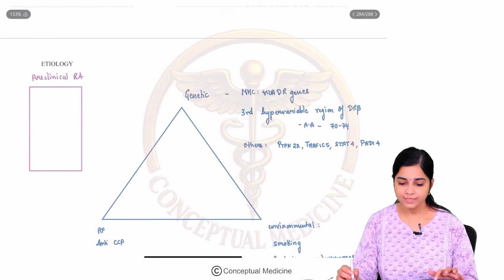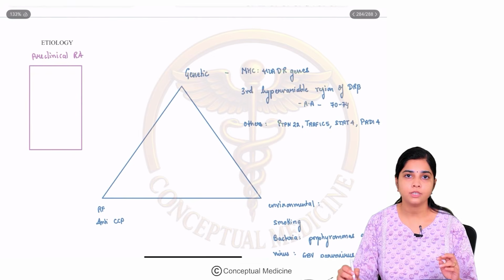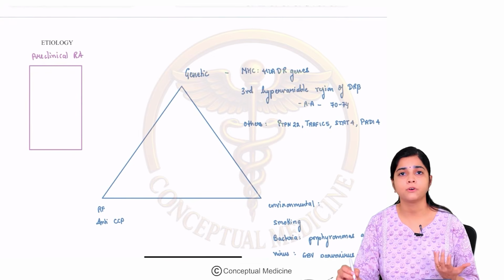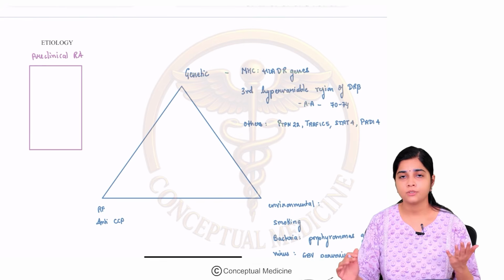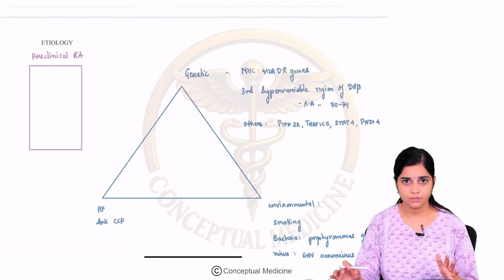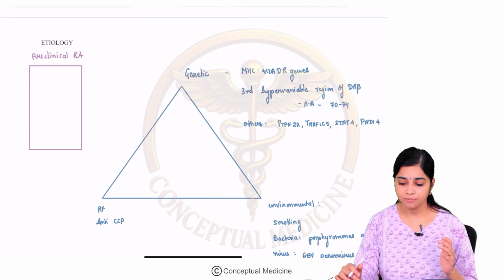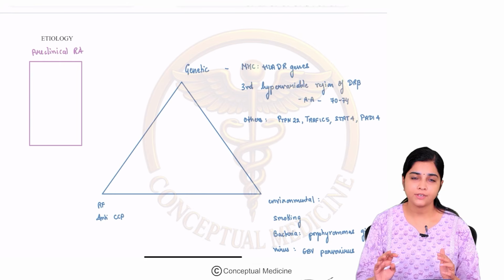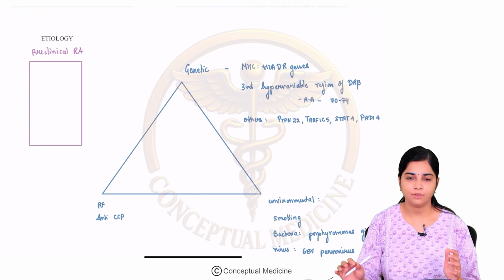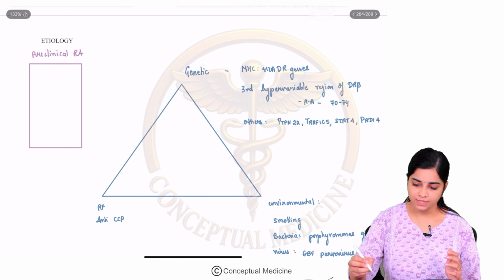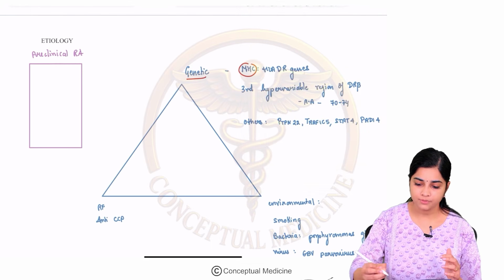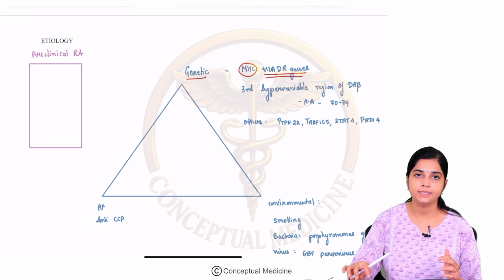Let us understand the etiology of rheumatoid arthritis. A lot of research has been going on for several years to understand the etiology, but we have only been able to find a few factors. There is an interaction between genetic and environmental factors. Amongst the genetic factors, we have to know the MHC predisposition, especially the HLA-DR genes.